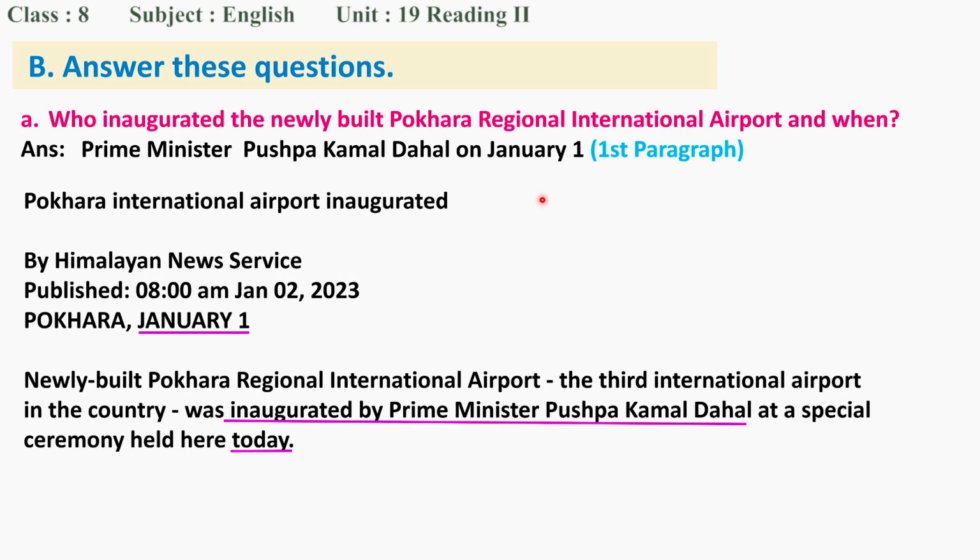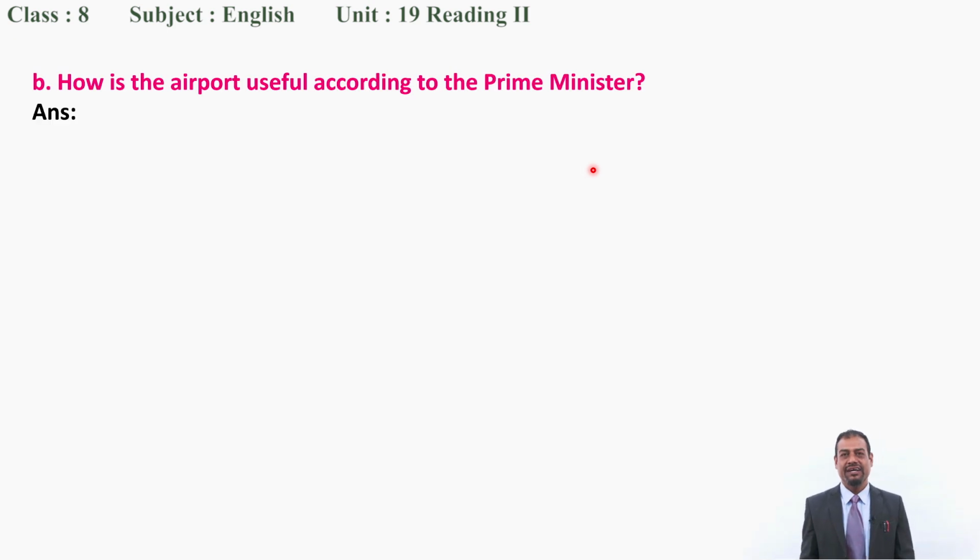Okay. So if I ask you what's your name, for example, you can say Ram. You don't need to say my name is Ram. So you can just pick the main information. And here also our main information is Prime Minister Pushpa Kamal Dahal and the date is January 1st. Is it clear to you? Good. Now next one again, B.